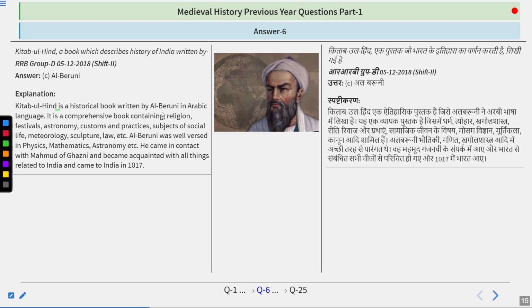Kitabul Hind, historical book written by Al Baruni in Arabic language. Remember in which language it was written? Arabic. It is a comprehensive book containing religion, festivals, astronomy, custom practices, subjects of social life, meteorology, sculptures, law, etc. Al Baruni was well versed in physics, mathematics, astronomy. He came in contact with Mahmud of Ghazni and became acquainted with all things related to India and came to India in 1117 AD. So remember the name Al Baruni.